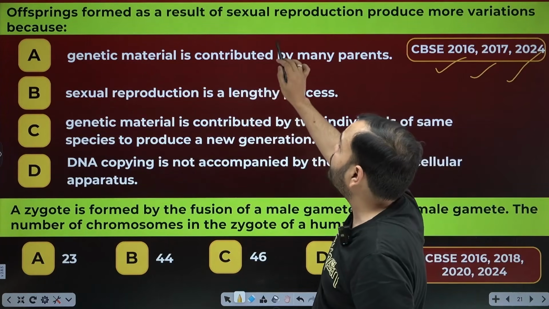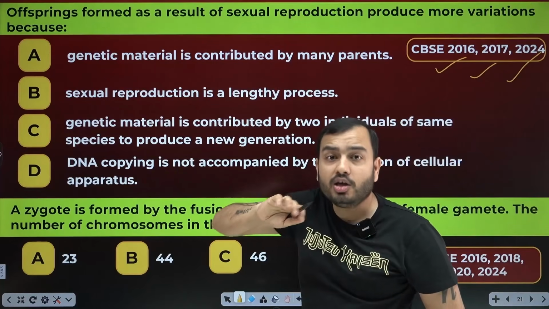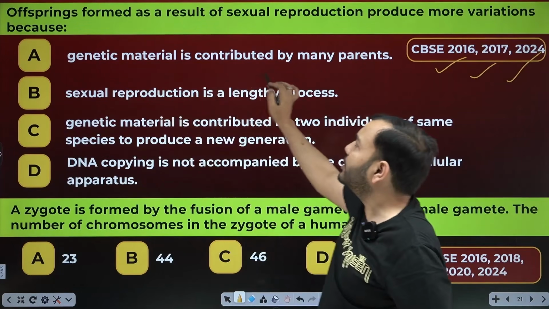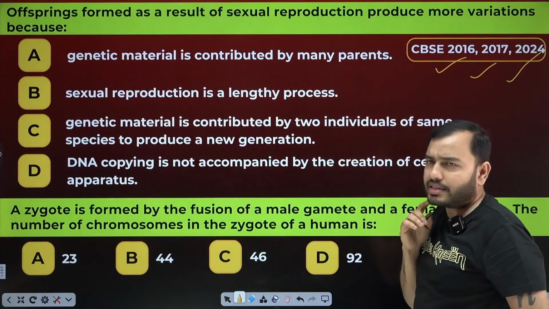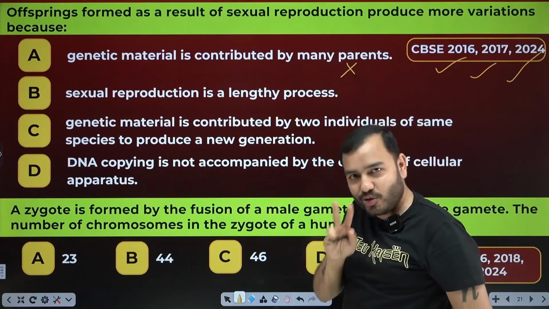Offsprings formed as a result of sexual reproduction show more variation. This is the biggest advantage, right? Why does it happen? Because genetic materials are contributed by many parents. Seems correct, but it will not be many, beta. You do not have many parents, you have two parents.